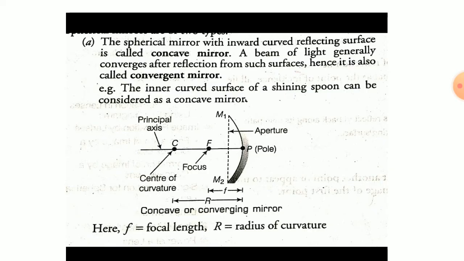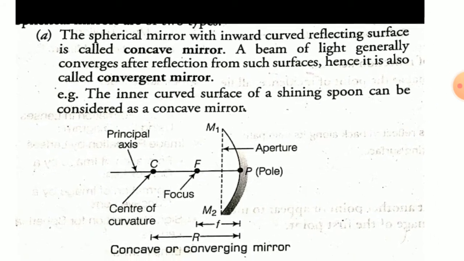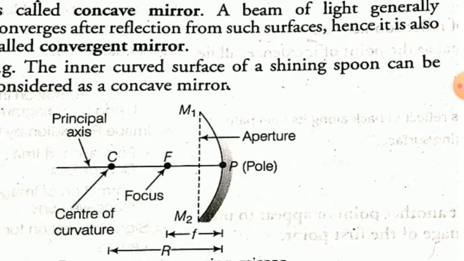So fully will go to one side. It is complete, okay. A spherical mirror with an inward curved reflecting surface is called a concave mirror. A beam of light generally converges after reflecting from such a surface, hence it is called a convergent mirror also. Concave and convergent both are the same.